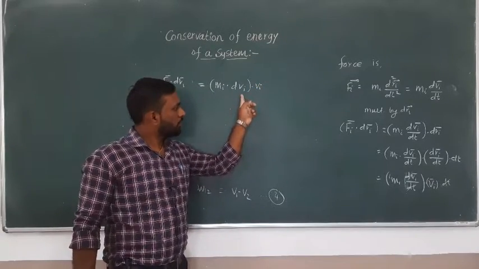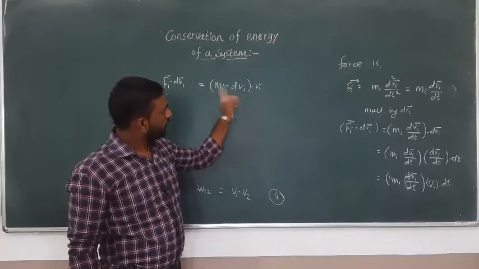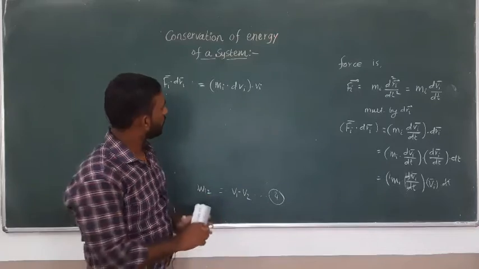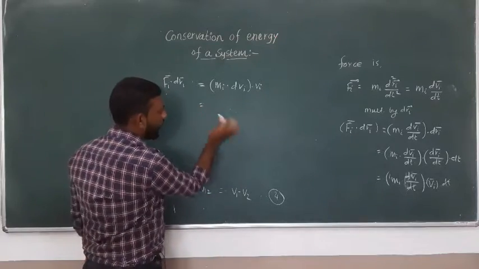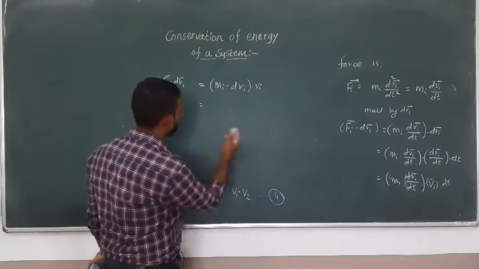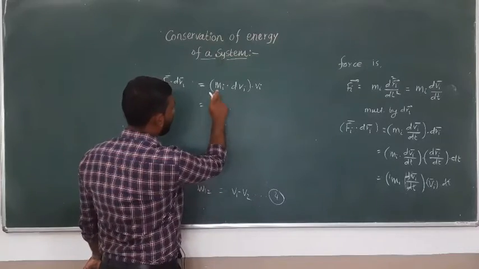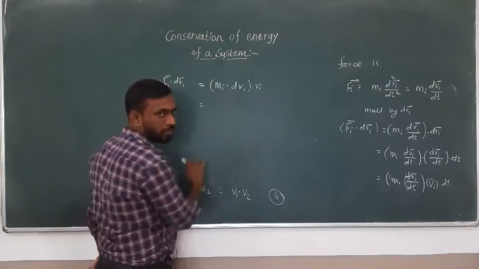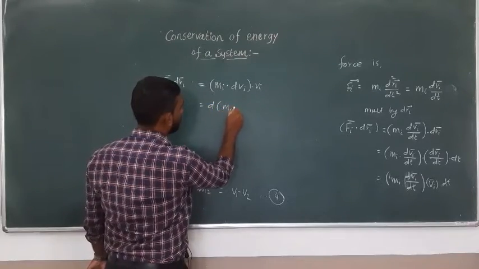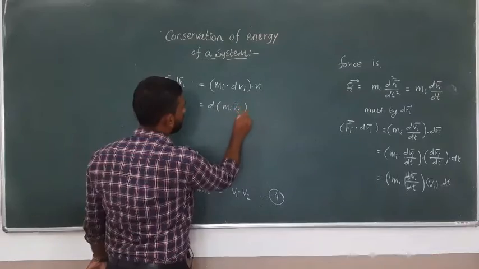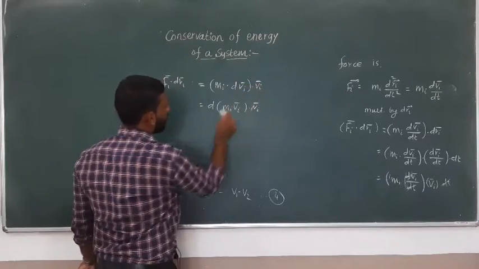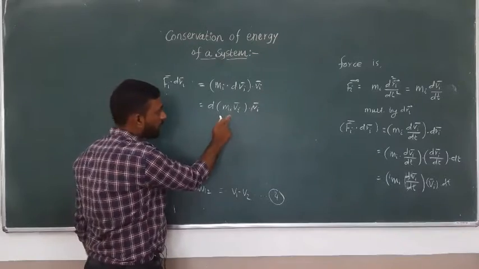If I write this vi into the derivative part, it is not changing the form of the equation, since mi is a scalar quantity.